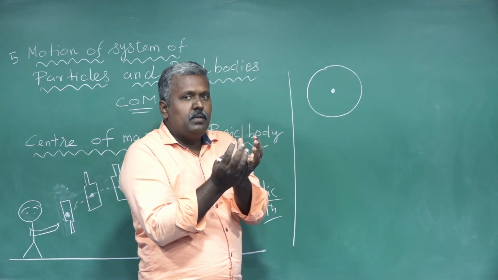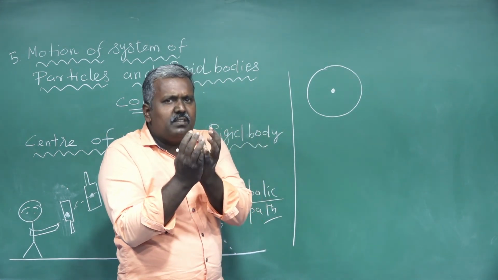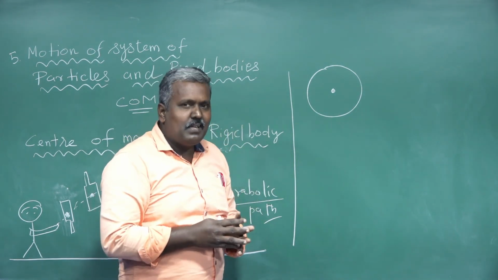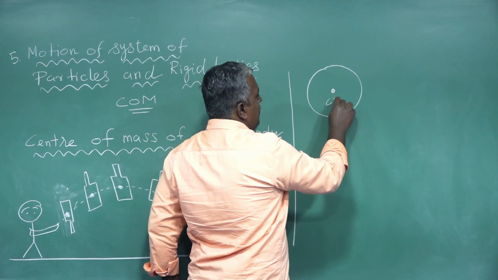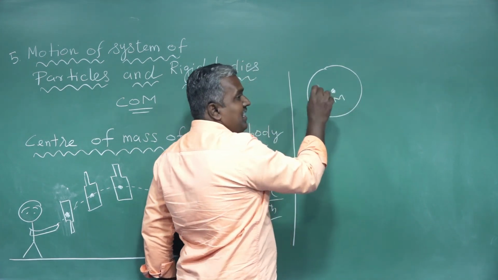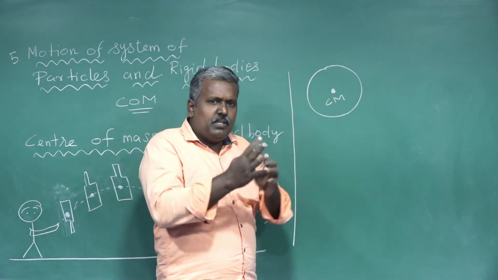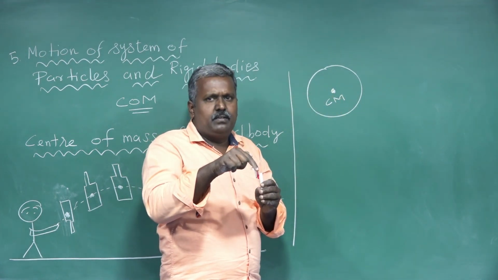At the same time, a uniform mass distribution will be there. For this type of body, the center of mass will be its geometric center. For a circle, inside. At the same time, for a sphere, its geometric center.